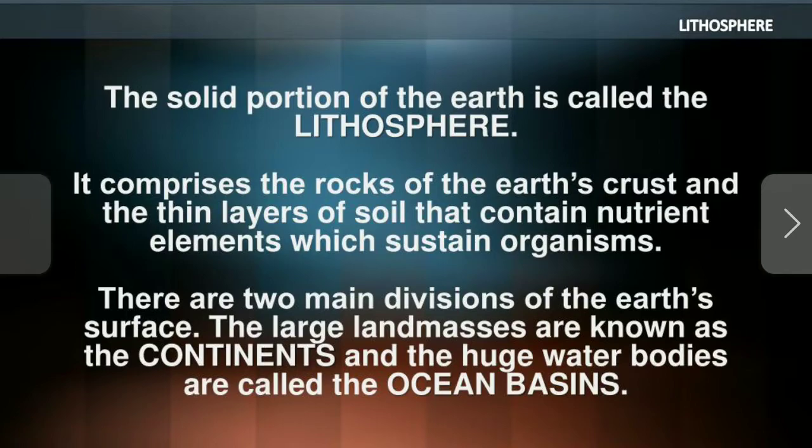What is meant by solid? Solid is nothing but a strong portion. So the solid portion of the Earth is called lithosphere.